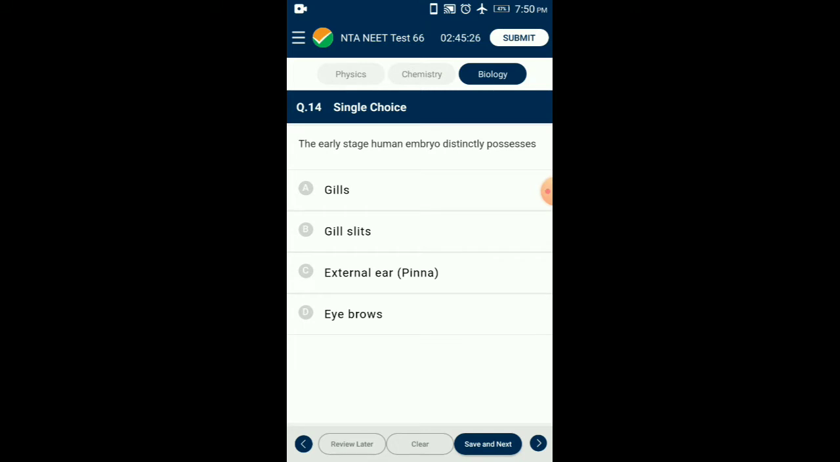Question number 14. The early stage human embryo distinctly possesses pharyngeal gill slits and gill pouches, which is one of the three diagnostic characters of chordates. So these structures do appear in embryonic stages of all vertebrates. So the answer for this question is option B, gill slits.